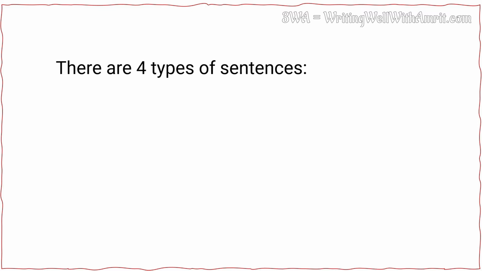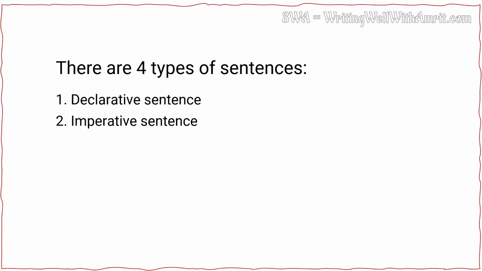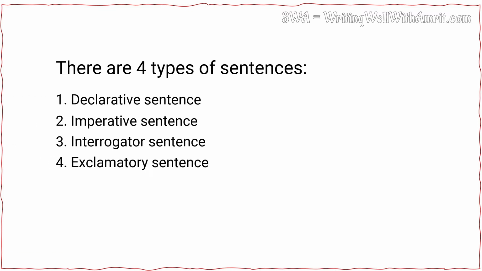There are 4 types of sentences: declarative sentence, imperative sentence, interrogative sentence, and exclamatory sentence. Although to be able to write better sentences, you don't need to worry about these sentence types, it helps you in the longer run if you know what type of sentence you are writing.